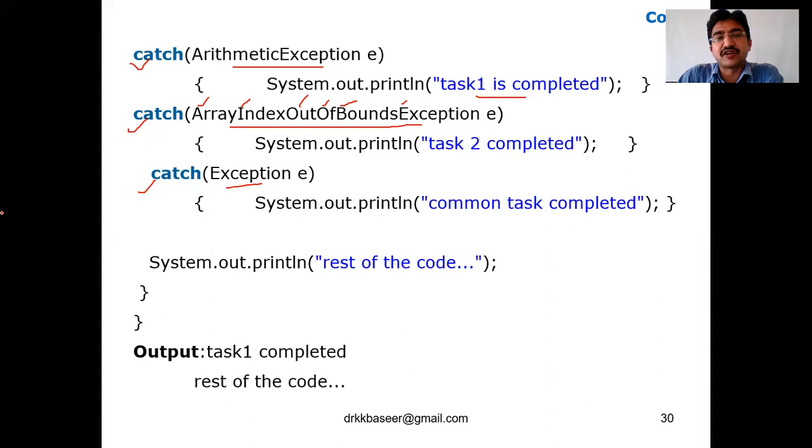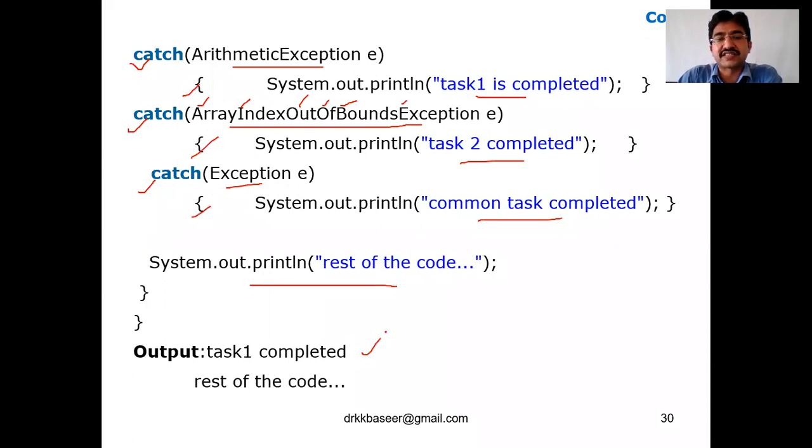So this is task 1. If the error belongs to arithmetic exception, display arithmetic exception. That is task 1 completed, task 2 completed. Or the common one, any other exception such as an IO exception, then the common task is completed. Once it is caught, the catch ends here, and the rest of the code will be executed normally.